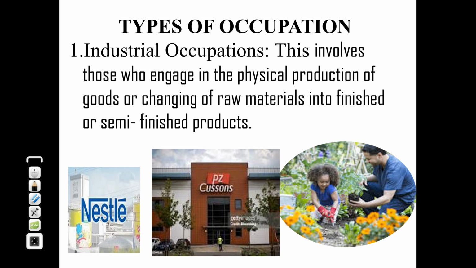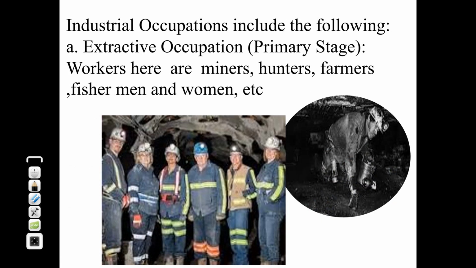Farmers get the raw materials. Hunters get the raw materials. Those into fishing get the raw materials. And these raw materials will be converted into semi-finished and finished goods by those in manufacturing occupation.